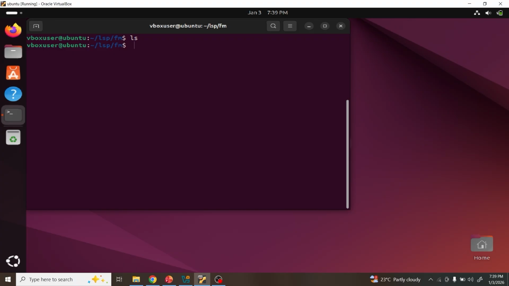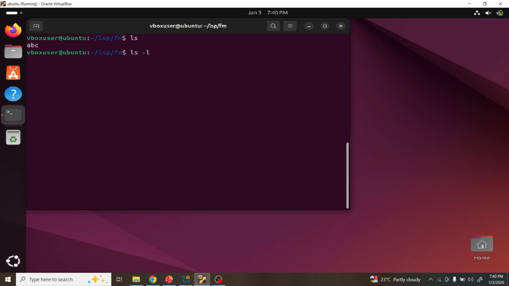Just see here, I created one empty folder. Already I created fm, a directory, in the lsp folder. If I run the ls command, it shows nothing because it doesn't have any files. Now I want to create one file. You can create it with the touch command, right? touch abc. Now see, we got one file, abc.